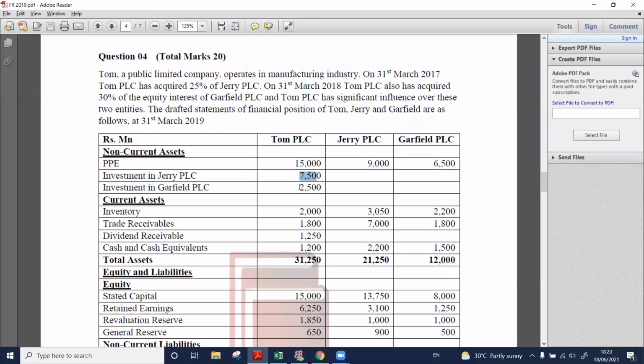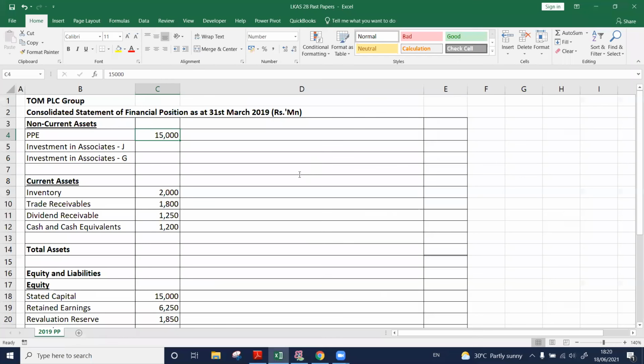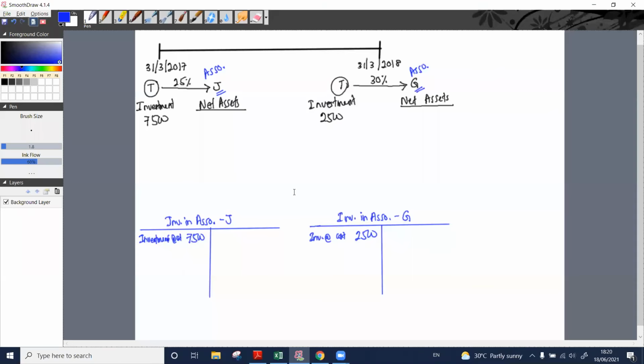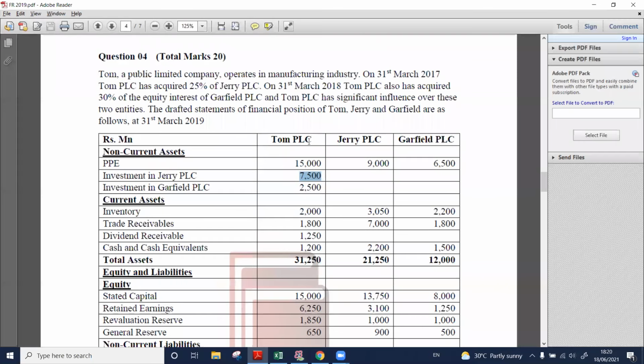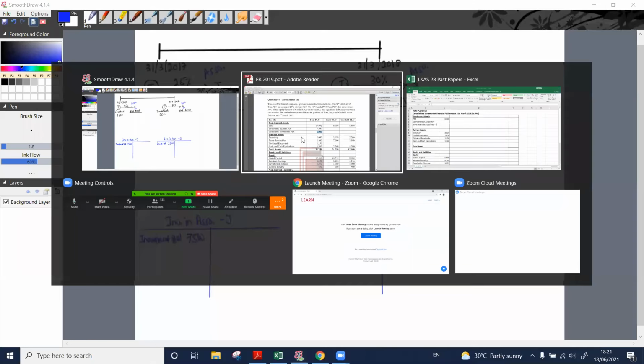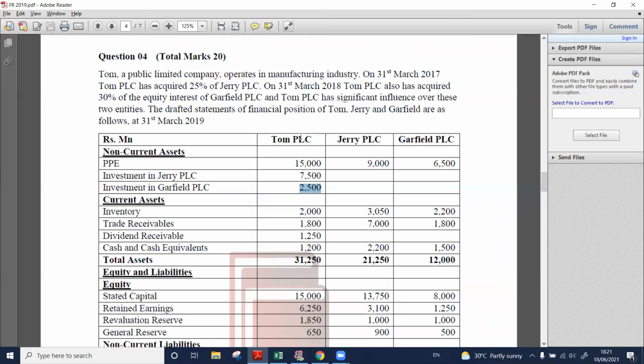Then there is the consolidated statement of financial position. This one we have credited and debited to the investment in associate account. My double entry: debit the investment in associate account, credit the investment account. So investment at cost 2,500. Okay, now we can move to the additional information.